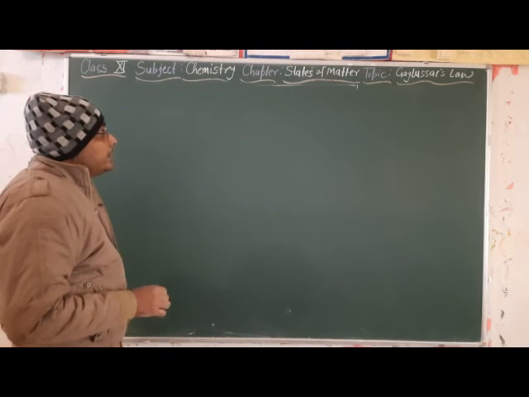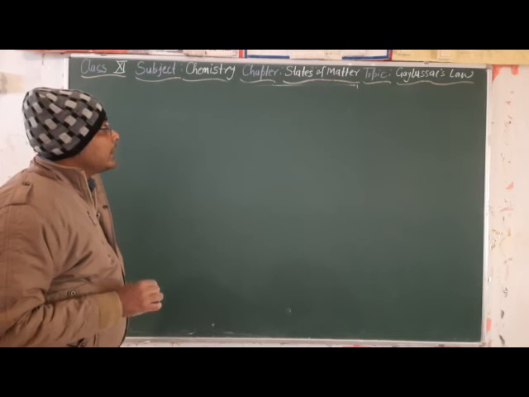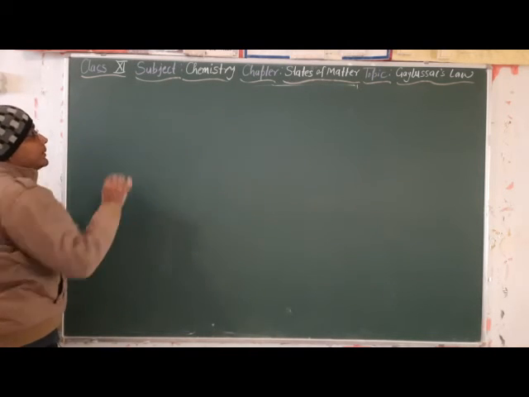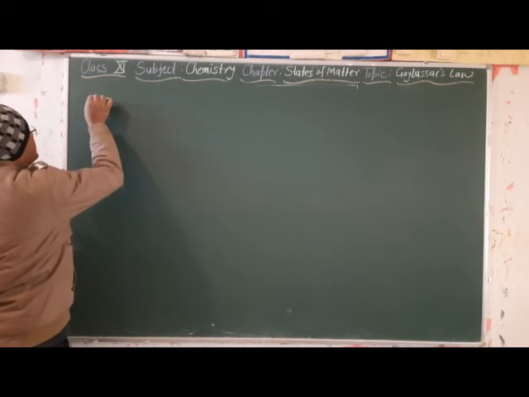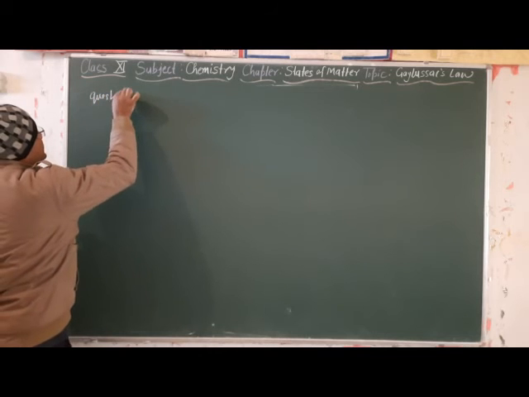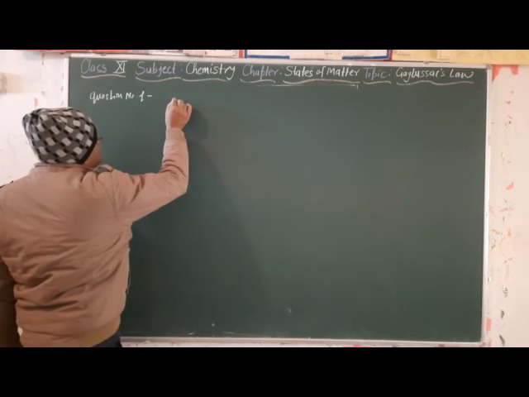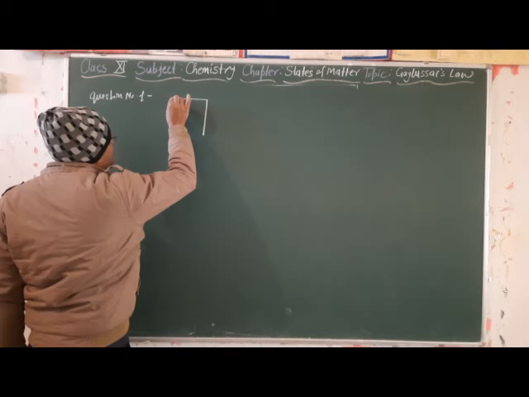Hello dear students, in this video I am going to solve some numerical problems based on the Gay-Lussac's law concept. Question number 1. Suppose you have a cylinder.